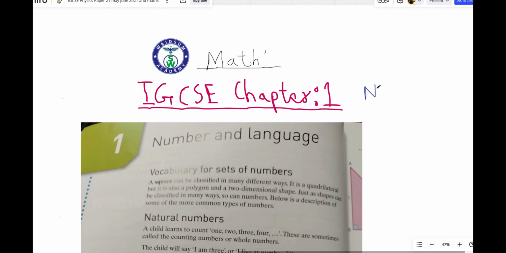Numbers. So we're going to look at numbers. We run through numbers and see how we can exhaustively cover this chapter on numbers. Okay, so without much ado, let's begin.